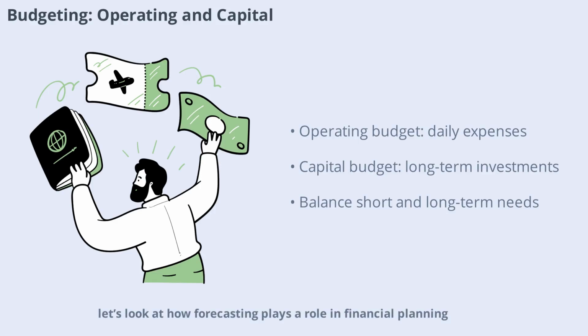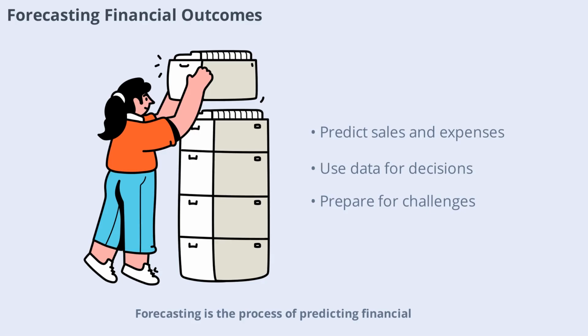Now, let's look at how forecasting plays a role in financial planning. Forecasting is the process of predicting financial outcomes based on current data and trends. It helps you anticipate future sales, expenses, and cash flows, allowing for proactive decision-making. Sales forecasting estimates future revenue, while expense forecasting projects upcoming costs. Accurate forecasts are vital for setting realistic goals and preparing for potential challenges. With reliable data, you can adjust your strategies to stay ahead.